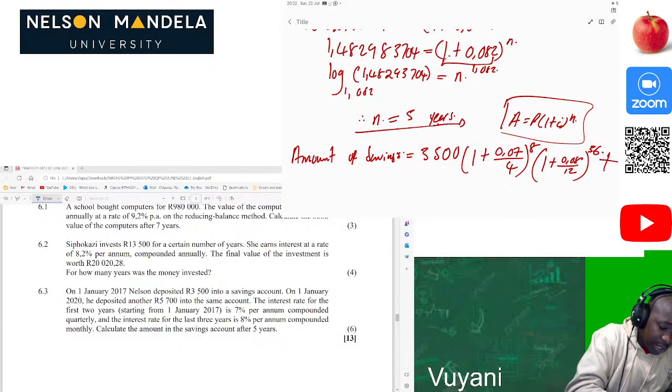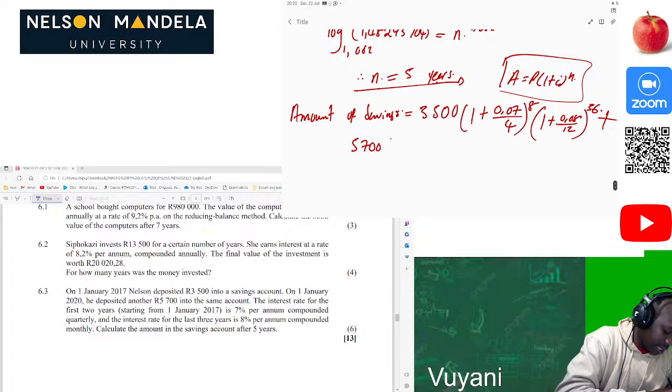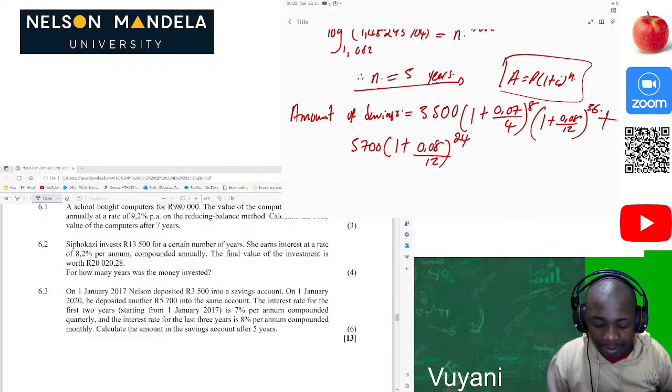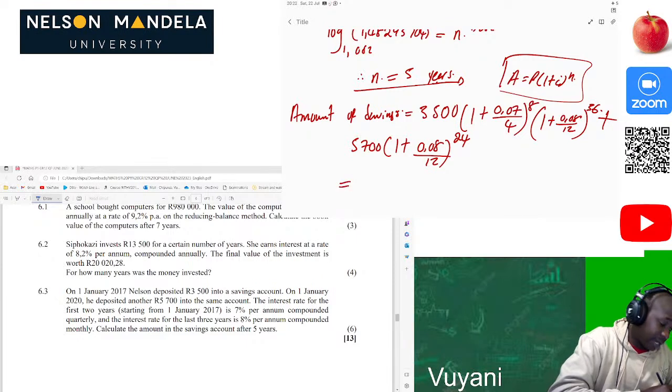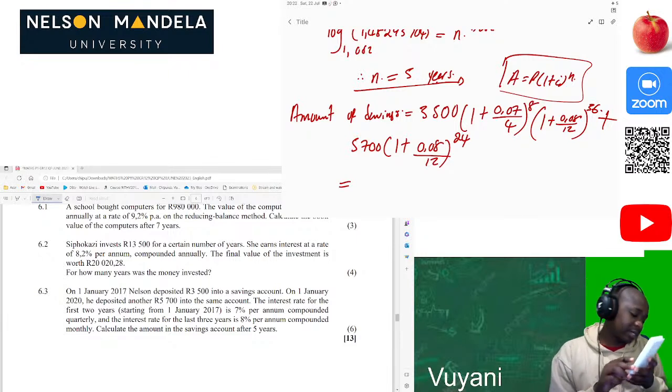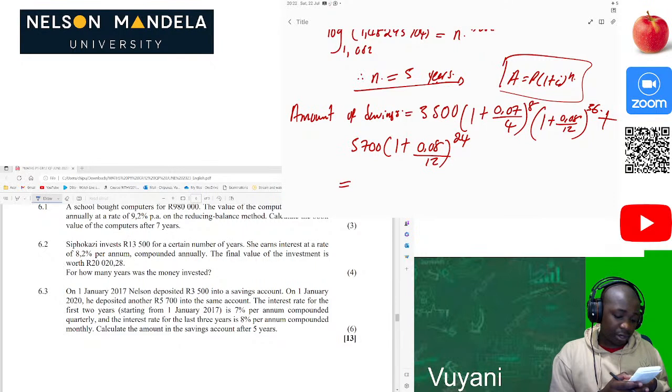Okay, then we add another part now. That's the last payment which he made, which was 5,700, and it was 1 plus 0.08 divided by 12 because it has been compounded monthly, and it was for 24 periods. Then after that we use our calculator to calculate the value of the savings. So that will be 3,500 times (1 plus 0.07 divided by 4) all to the power of 8, then multiplied by (1 plus 0.08 divided by 12) all to the power of 36.